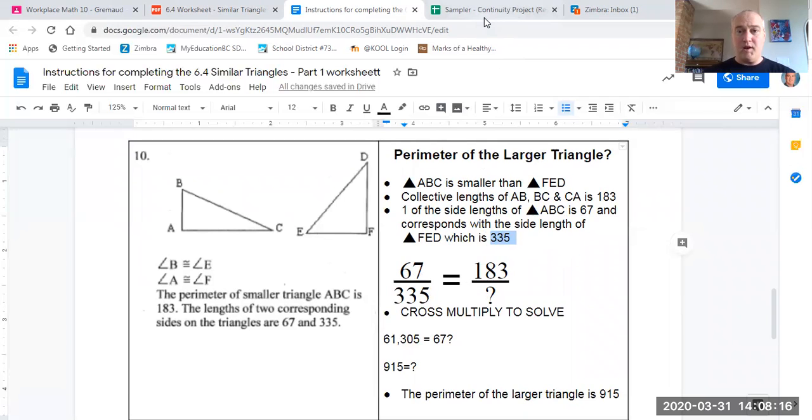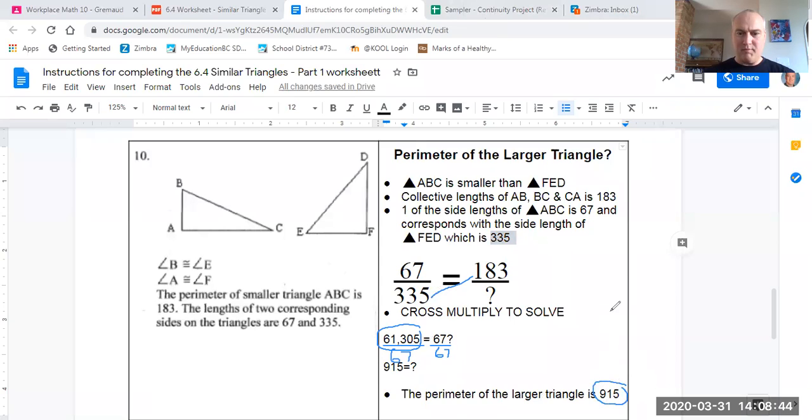At this point, we need to cross multiply by the two values we have. So 335 times 183 is going to produce a large value, which is 61,305. We then need to divide by the value that is left over, which is 67. And when we do that, 61,305 divided by 67 gives us a value of 915.